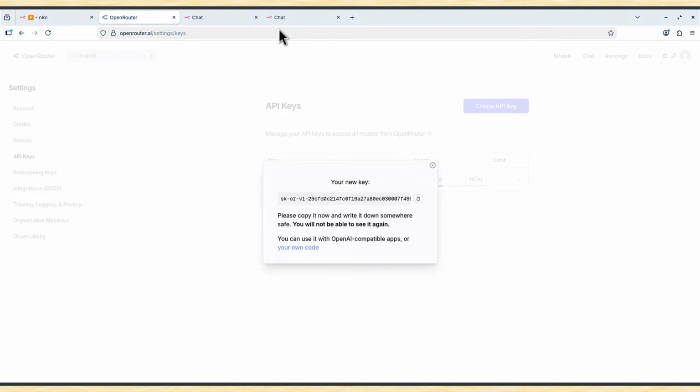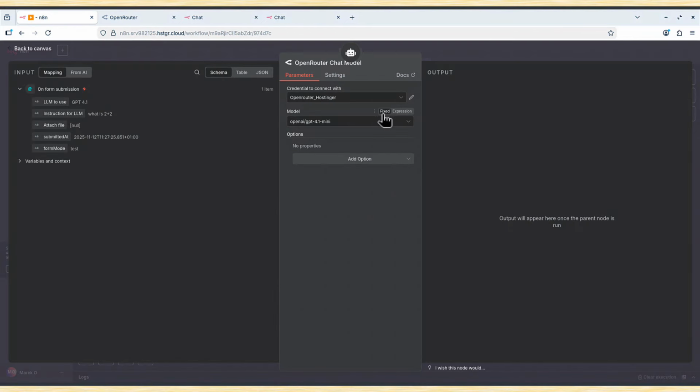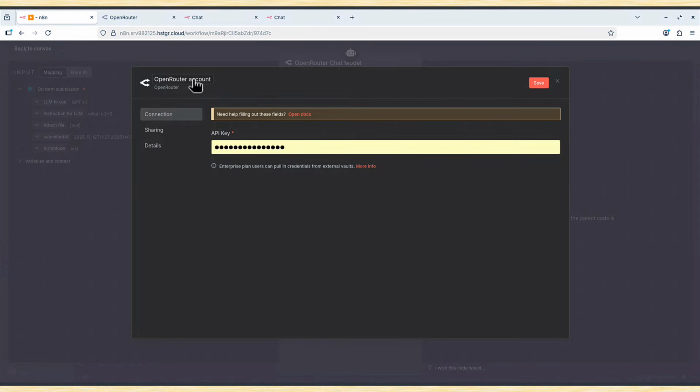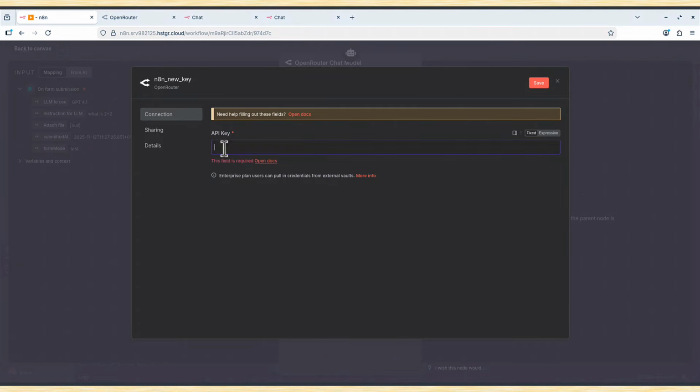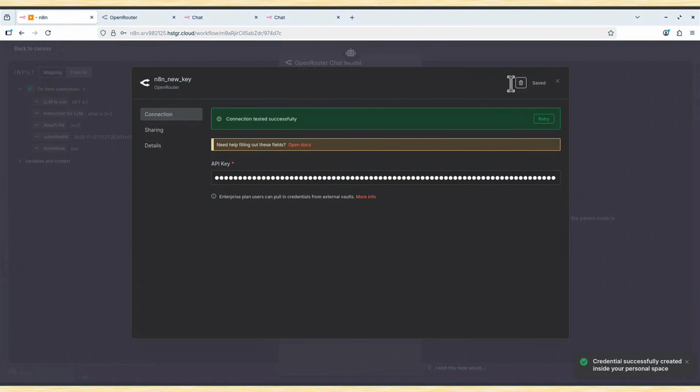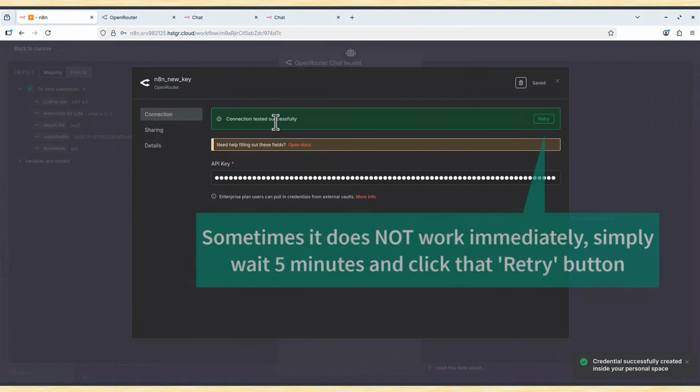It's copied. I go back to my n8n, and in these credentials, I can create a new credential. You can ignore this one, this is my current API key, but you will have no keys at all, yes? So you have to click that create new credential. And now I just call it n8n_new_key, maybe with underscores, and I will paste my key. And I save it. Connection tested successfully, which means my API key works as expected.